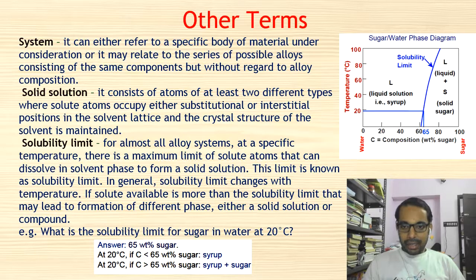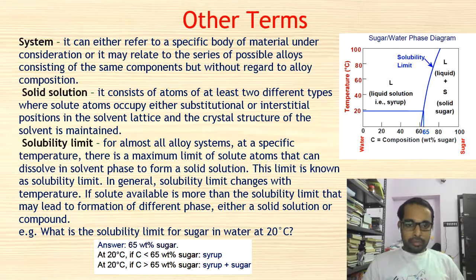On the right hand side above 65, it is a mixture of liquid plus solid, and on the left hand side it forms a liquid above a certain temperature. So the solubility limit depends on the temperature as well. If you increase the temperature, you can mix things better, so the solubility limit is also increasing.